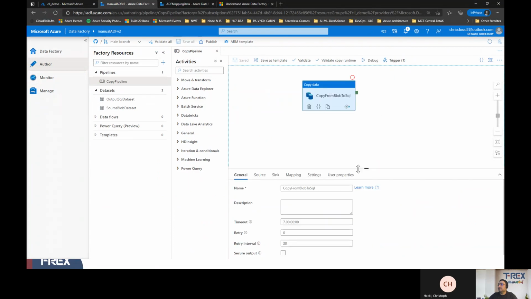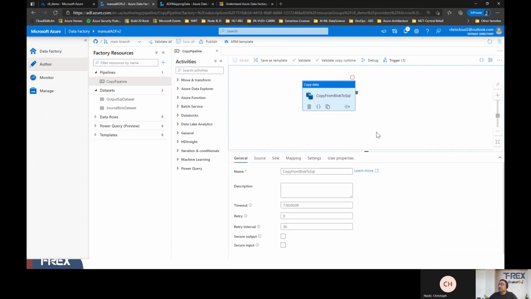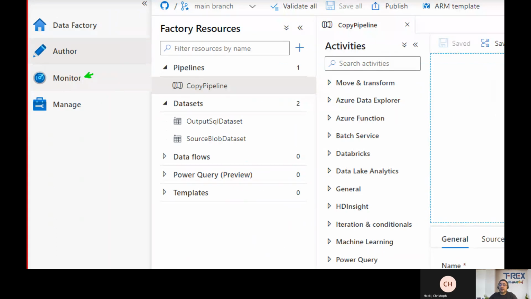Okay, here it is. What we should expect here is that in a minute, it's 8:19 my local time. So within a minute or two, we are going to go to the monitoring section you see here on the left side and check our scheduling. Each time it runs the schedule, it's going to move those 4 rows of data from Blob into the table, and the number of rows in my table is going to grow.